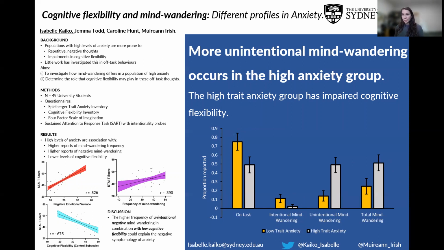What we can also see is that it's more negative and it's happening more frequently. This is then coupled with a lower level of cognitive flexibility, which could mean that they're not as good at switching back and dealing with the changing environmental demands, which then could really inform why we're seeing such negative symptomology in some patients with anxiety.